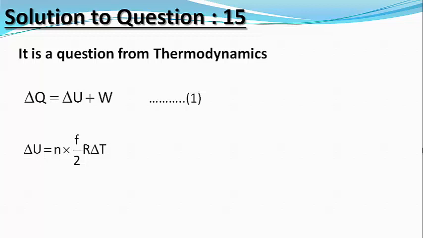And W is the work done by the system and is given by W equals integral from V1 to V2 of P dV. And the addition of delta U and W will give us delta Q, that is the heat absorbed by the system. Let us now apply this important technique to this problem.